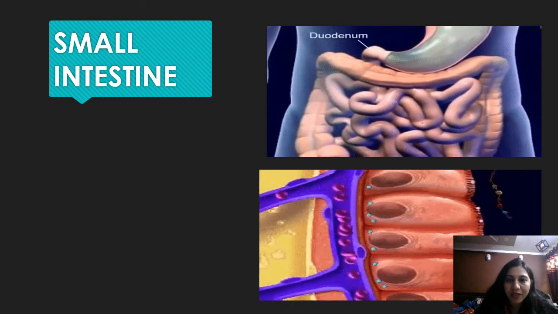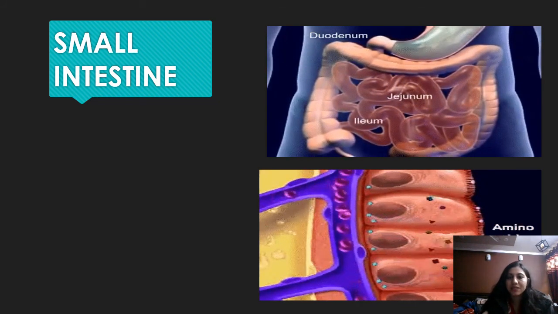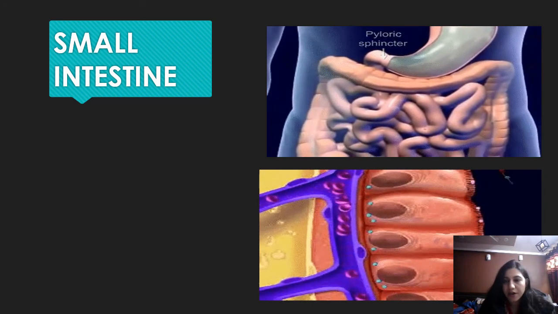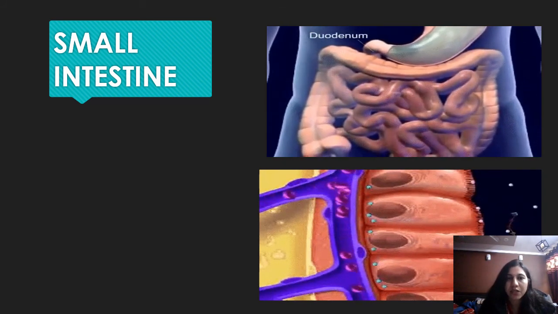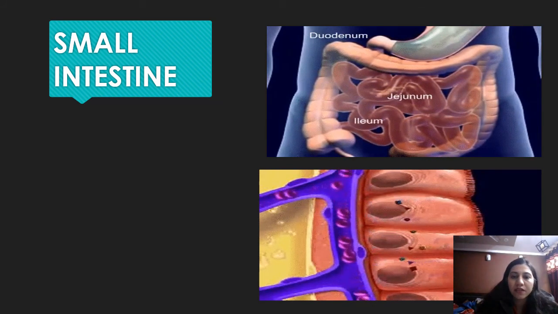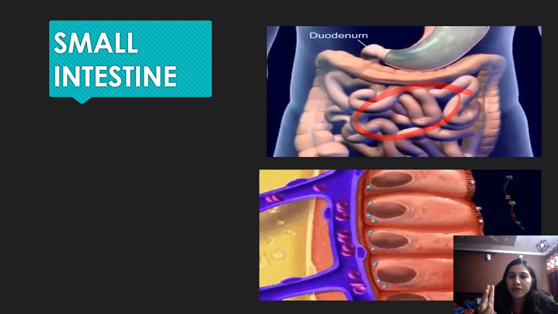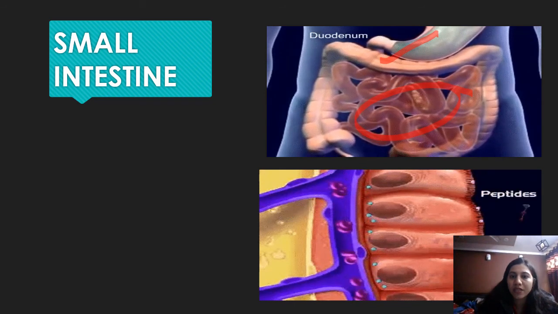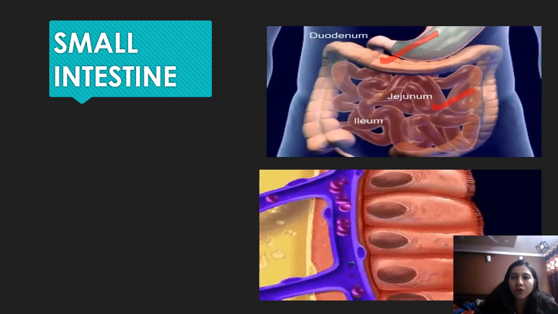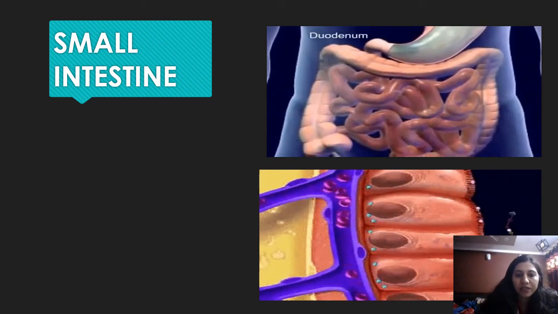Let's talk about the small intestine now. The name is small intestine, but it is the longest part of our alimentary canal, around 4.5 to 7 meters long. It is present in coiled form, here you can see, and there are three parts of the small intestine. First one is the duodenum, second one is the jejunum, and last one is the ileum. Three parts of the small intestine.